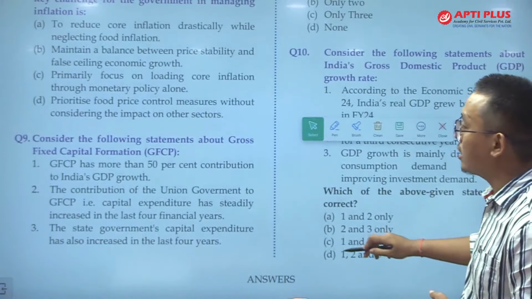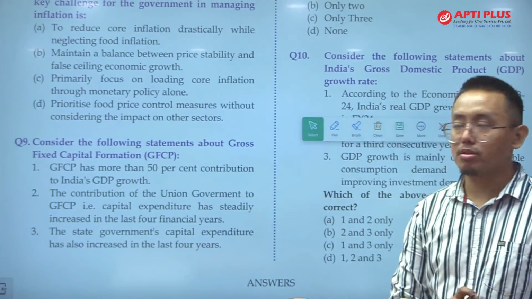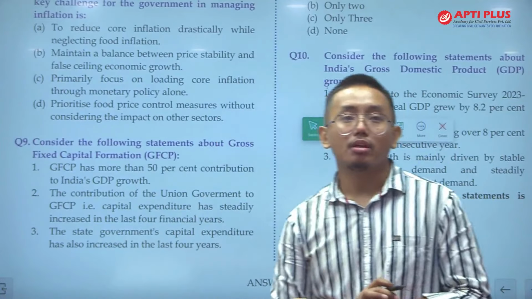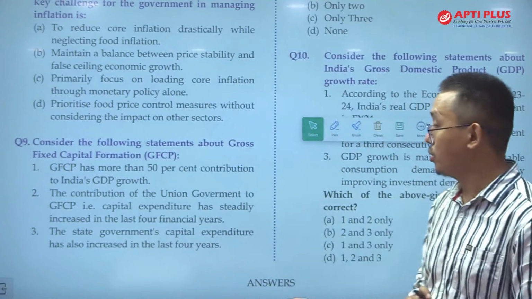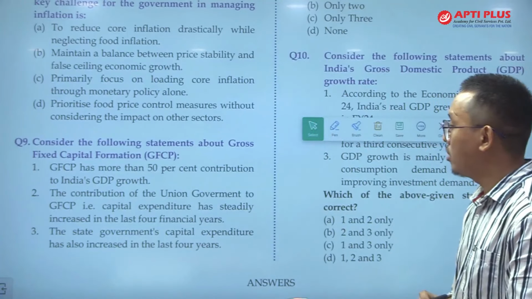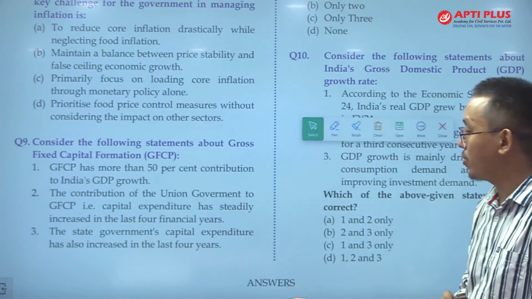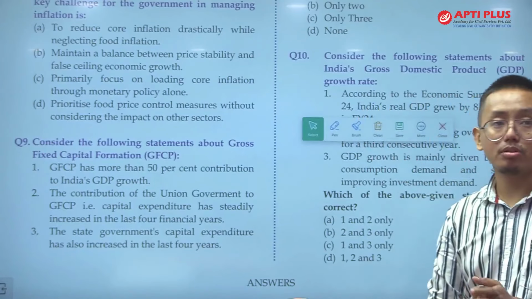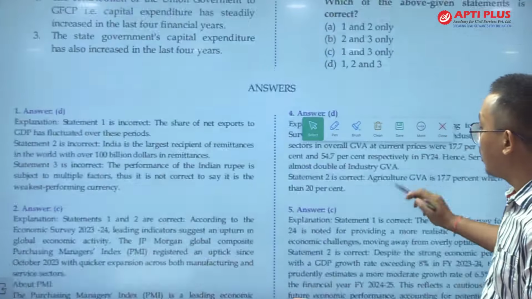The next question and the second last question for today is: consider the following statements about the gross capital formation. GFCF, gross fixed capital formation is a very important term. That means how much capital formation has taken place in the country last year. Statement 1: GFCF has more than 50% contribution to India's GDP. Statement 2: The contribution of union government to GFCF capital expenditure has steadily increased in the last 4 financial years. Statement 3: The state government's capital expenditure has also increased in the last 4 years. Which might be the correct answer? Let us see the answer.